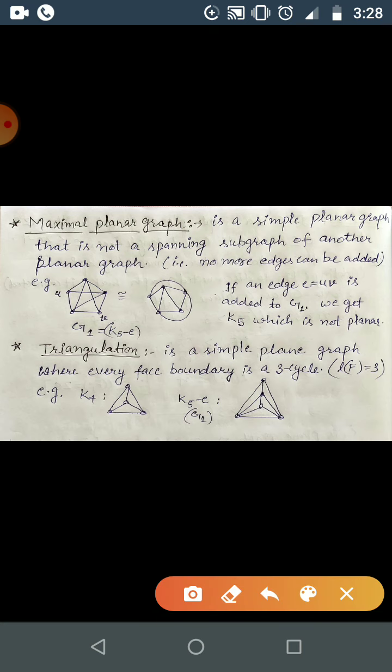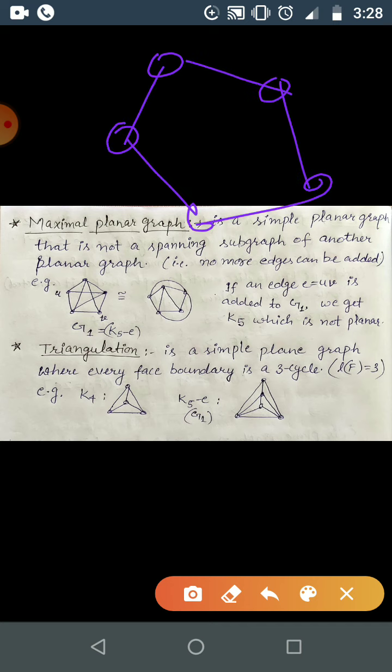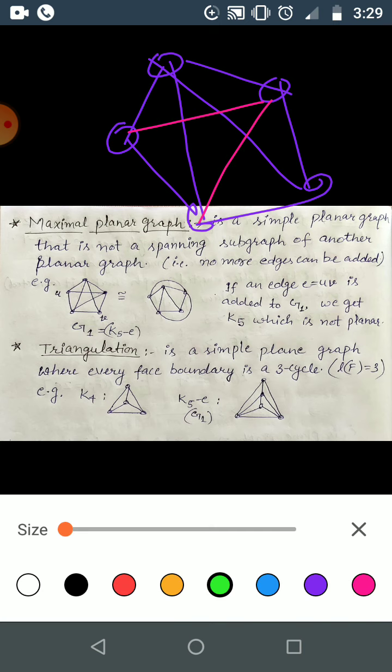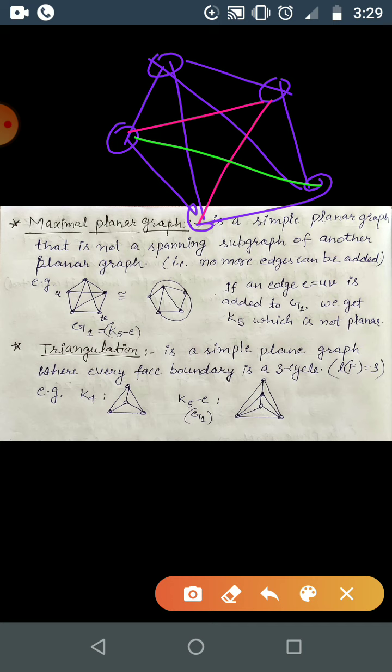So some example based on this one, as we have K5 as the non-planar graph, correct? We have proved it in two ways. So K5 is a non-planar graph, correct? So if I remove one edge from K5, I am just considering this G1 graph, okay? So here are two edges, here this one, and here is the last edge. So I am just removing this green edge. So now it is a planar graph.